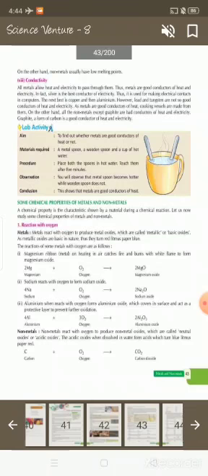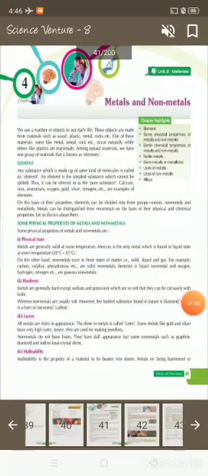On the other hand, all the non-metals except graphite are bad conductors of heat and electricity. Graphite, a form of carbon, is a good conductor of heat and electricity. It means on the basis of their properties, elements can be divided into three groups: metals, non-metals and metalloids.